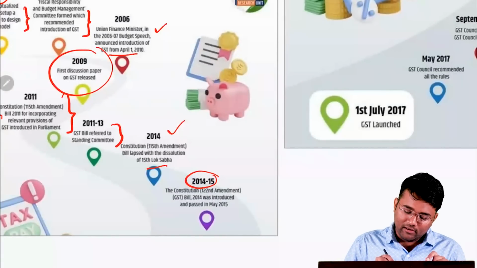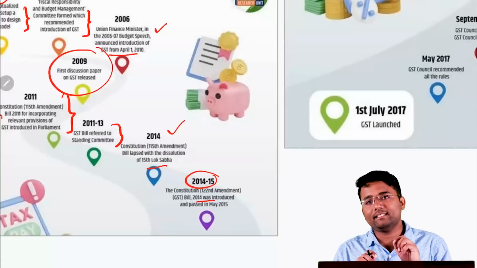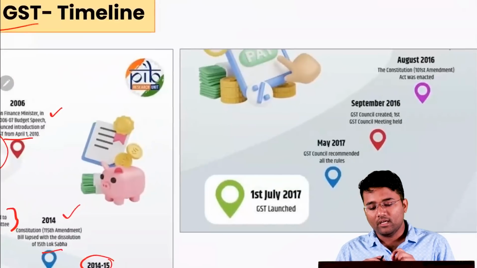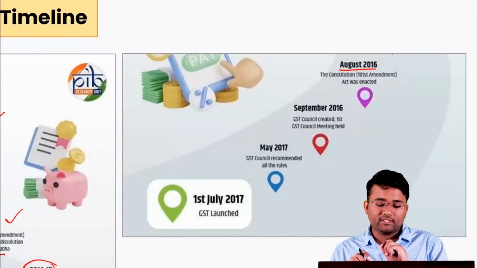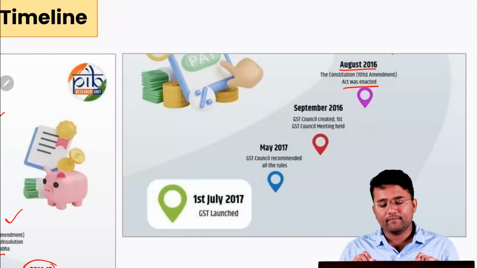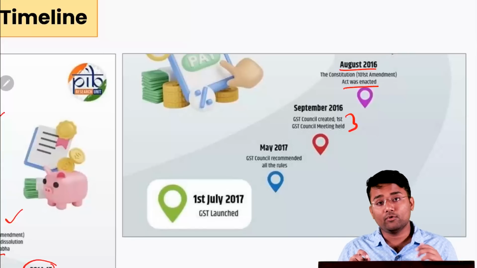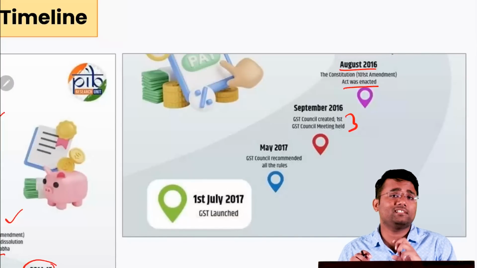122nd Amendment Bill was introduced and passed in May 2015. In August 2016, the Constitution 101st Amendment Act was enacted. In September 2016, the GST Council was created and the first meeting of the GST Council was held.